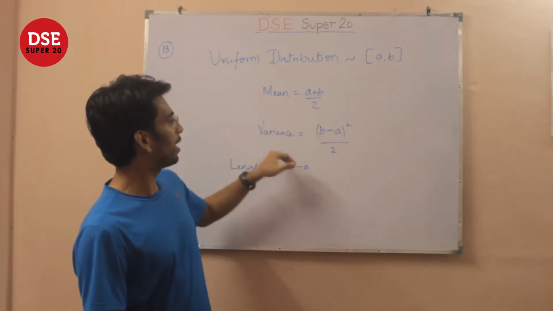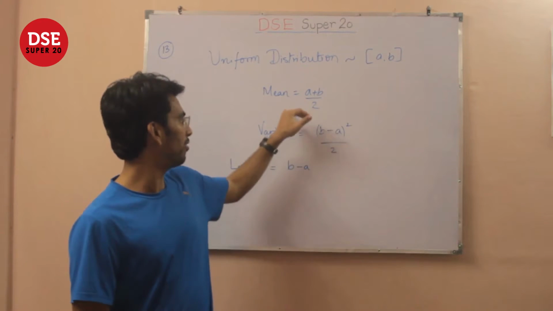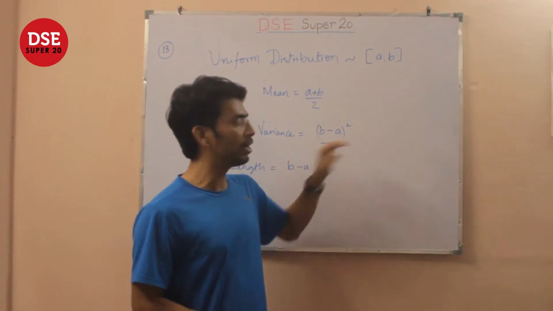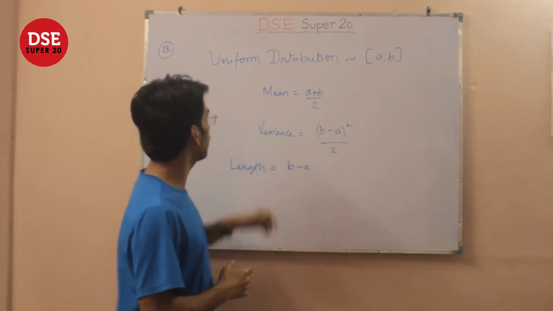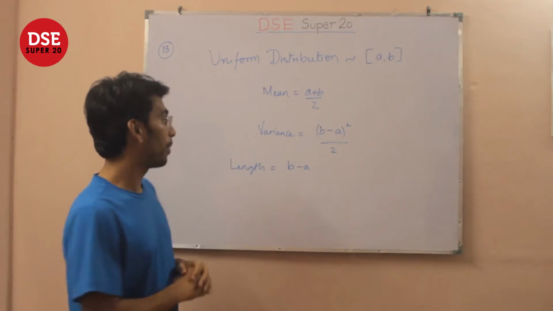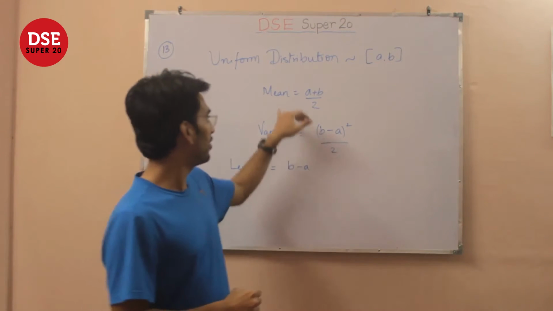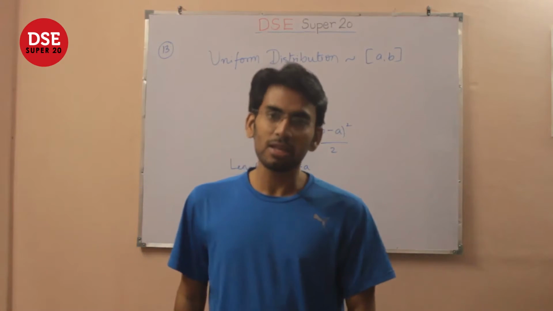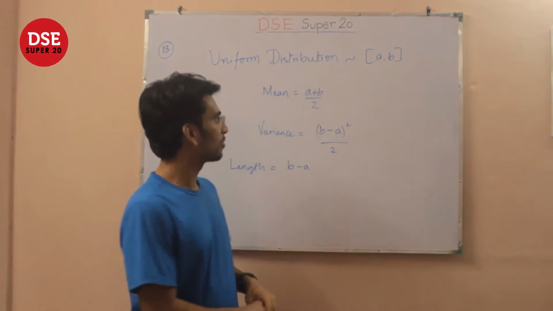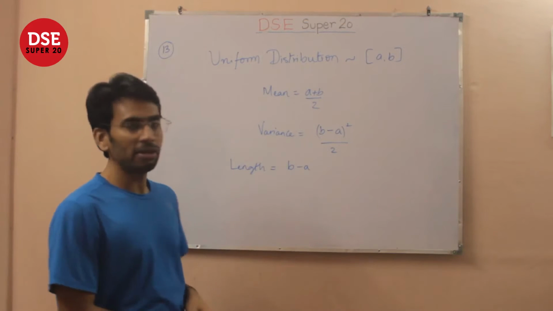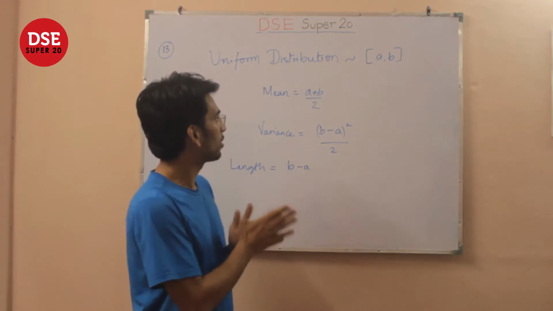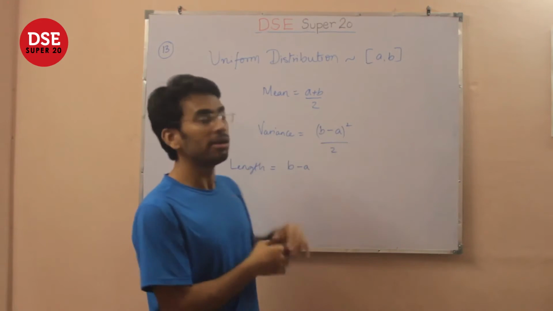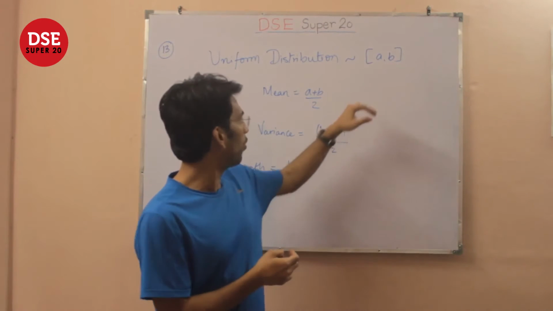Well, if you just write down the formulae for mean and variance, it's rather plain to see that variance definitely depends on the length of the uniform distribution. But the question is whether mean depends. Now, to be honest, this question is rather ambiguous and there are many ways of interpreting it. Many in the sense, at least two ways, where mean does depend on the interval or mean does not depend